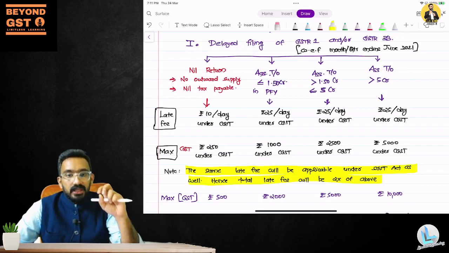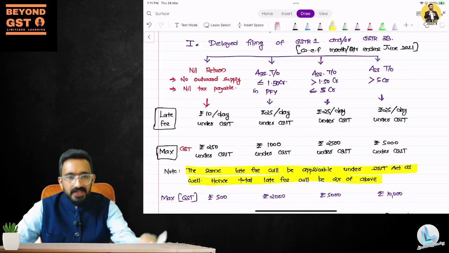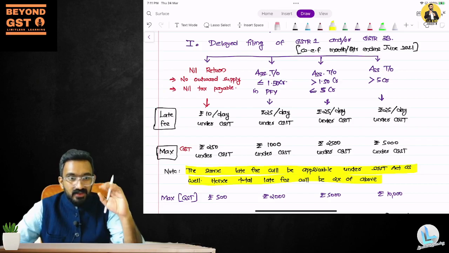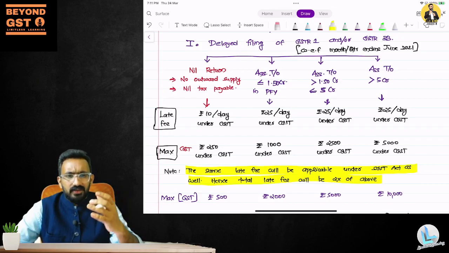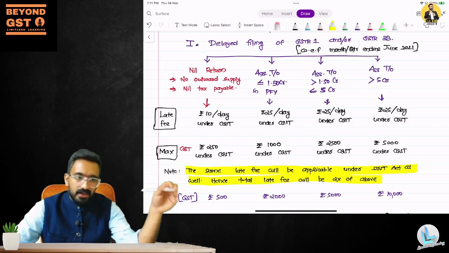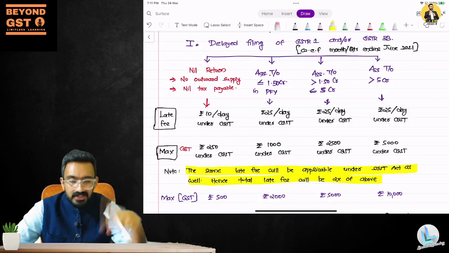Second, your return is not a nil return. You have some activities that were happening. Then your late fee depends upon your aggregate turnover, but not the per day fee. Per day fee is fixed. It is 25 per day for CGST, 25 per day for SGST. So 50 rupees per day would be the late fee if you have some activity.